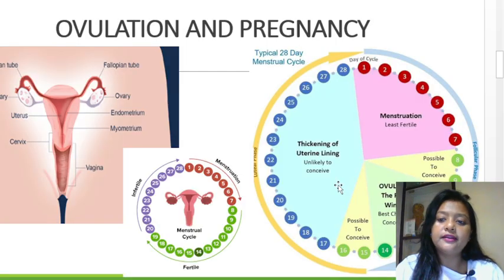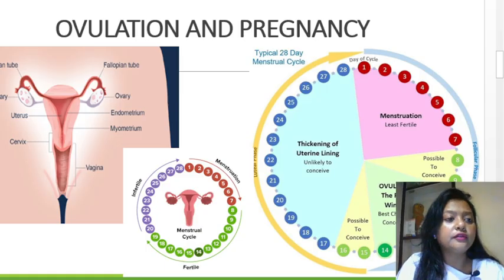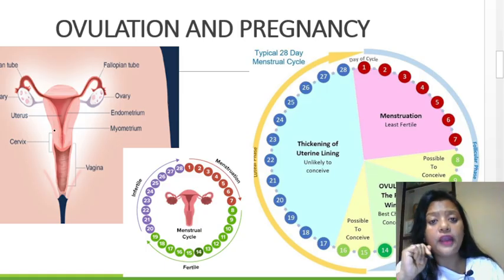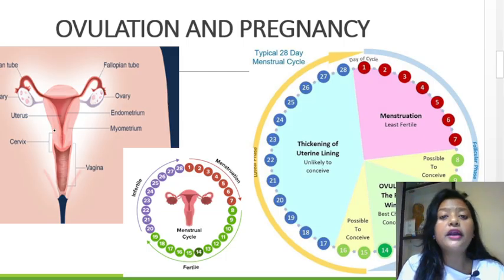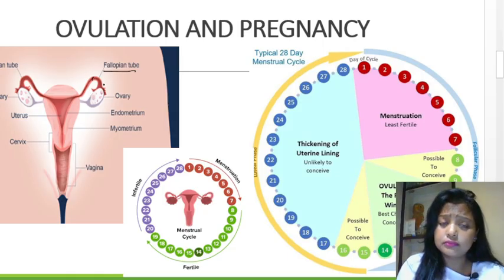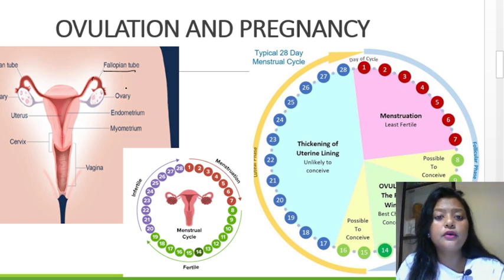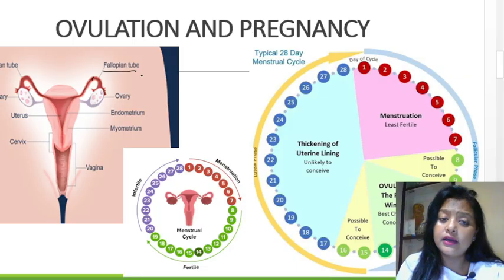Now, what is ovulation in pregnancy? I'll just tell you a bit of detail about this. So what is the meaning of ovulation? The release of egg. The release of egg from the ovary is known as ovulation. If you look at the diagram here, this is the fallopian tube and this is the ovary. This ovary releases the egg into the fallopian tube. So the ovary will release the egg, which will move on to the fallopian tube and wait there for a sperm to come and fertilize the egg. Basically, ovulation is the release of egg from the ovary.